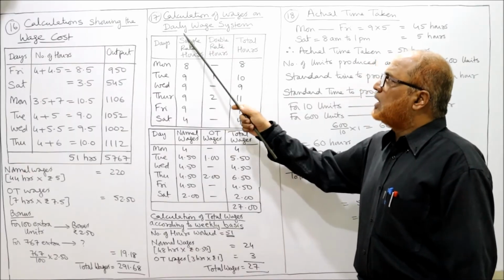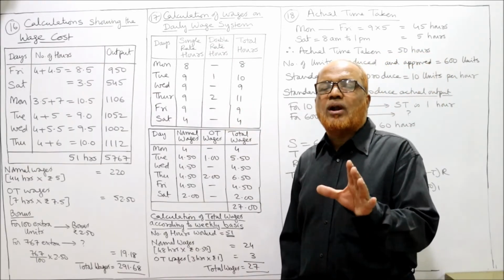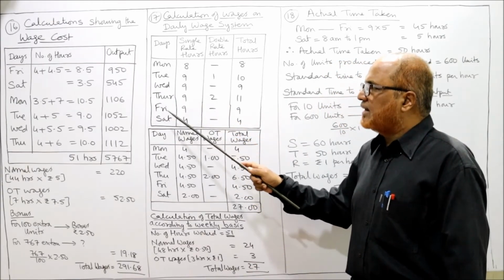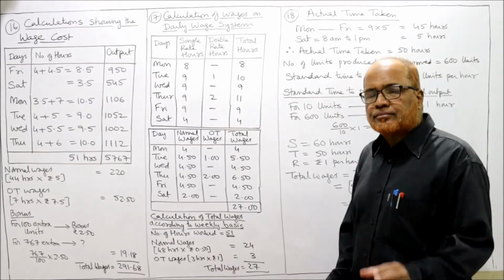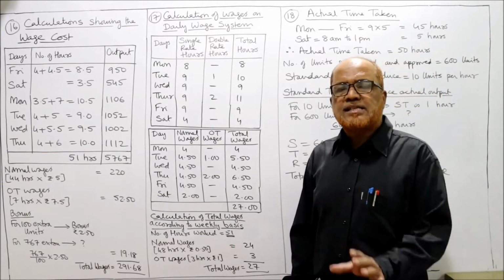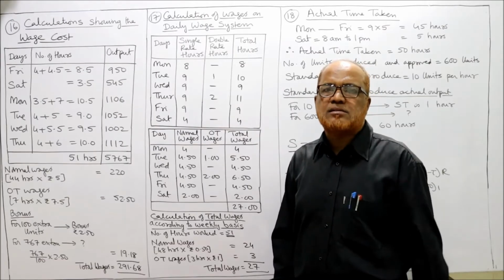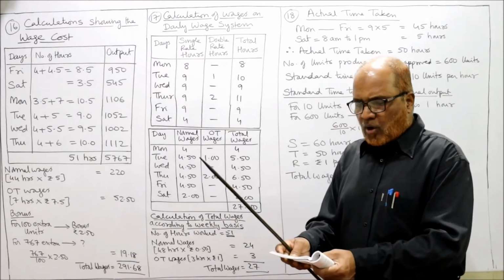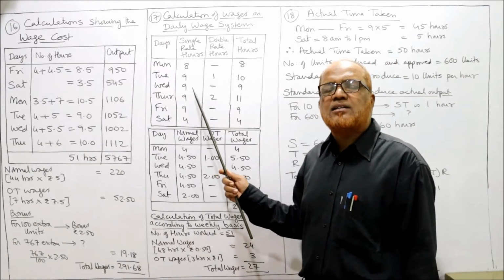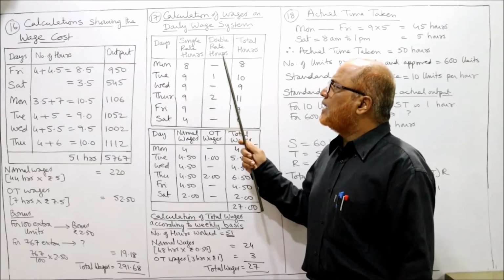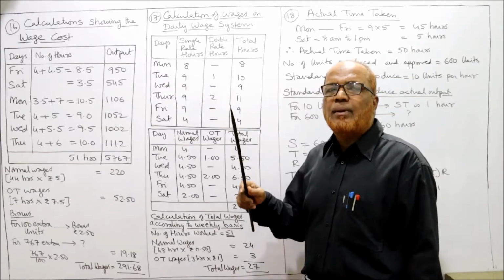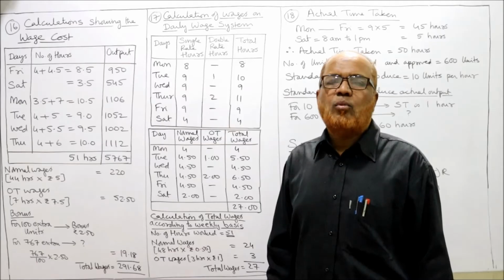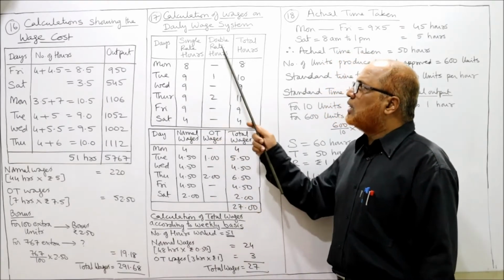Now, calculation of wages on the daily wage system. First we calculate the total wages according to the daily wage system. The days are Monday, Tuesday, Wednesday, Thursday, Friday, Saturday. On a daily hours basis, single rate will be paid up to 9 hours. On Monday he has worked for 8 hours. 8 hours means single rate, so double rate hours are nil. Double rate will be applied when he works more than 9 hours. Here it is 8 hours, so no double rate hours.